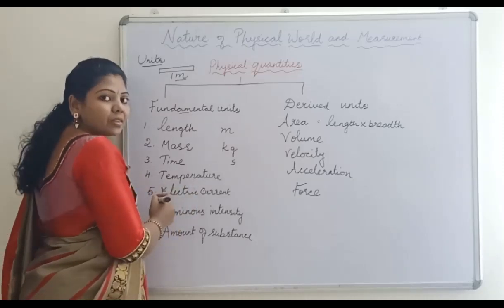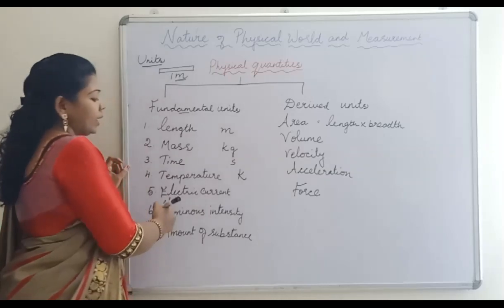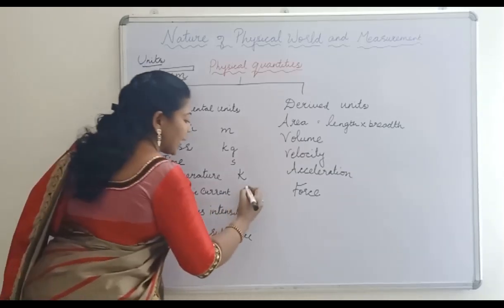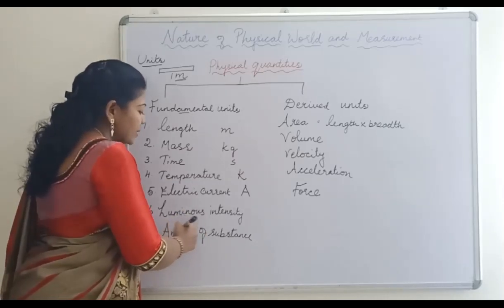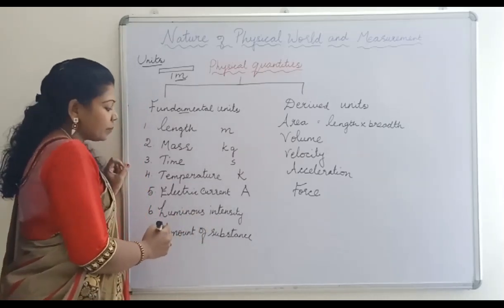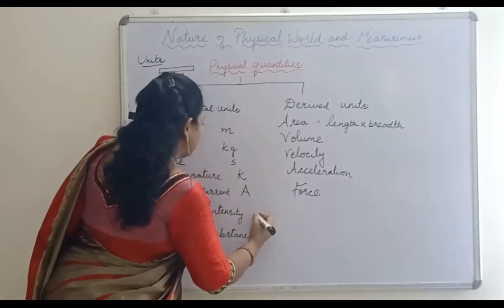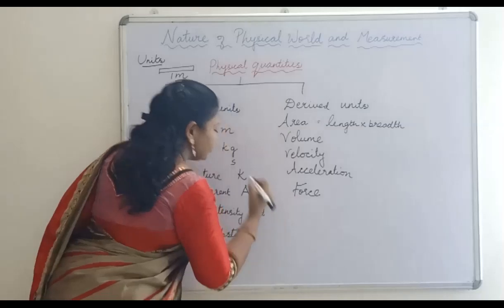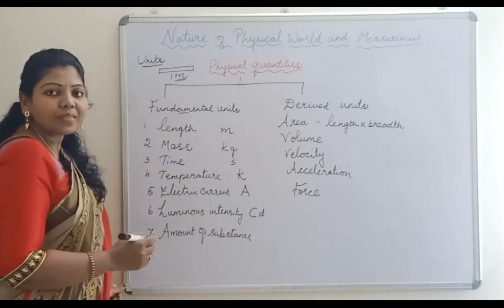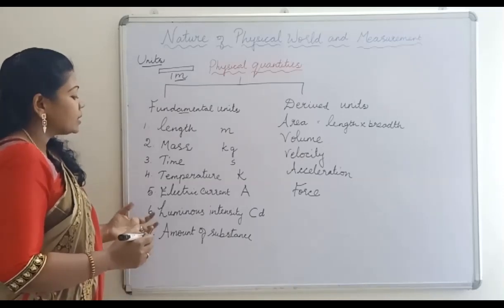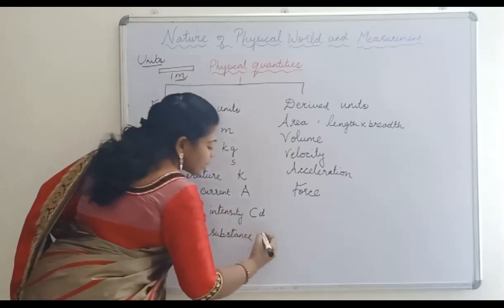Temperature is measured in Kelvin. Electric current, ampere. Luminous intensity is the intensity of a light source and it is measured in terms of candela, CD. Amount of substance, that is the number of particles present in a substance, is measured in terms of mole.